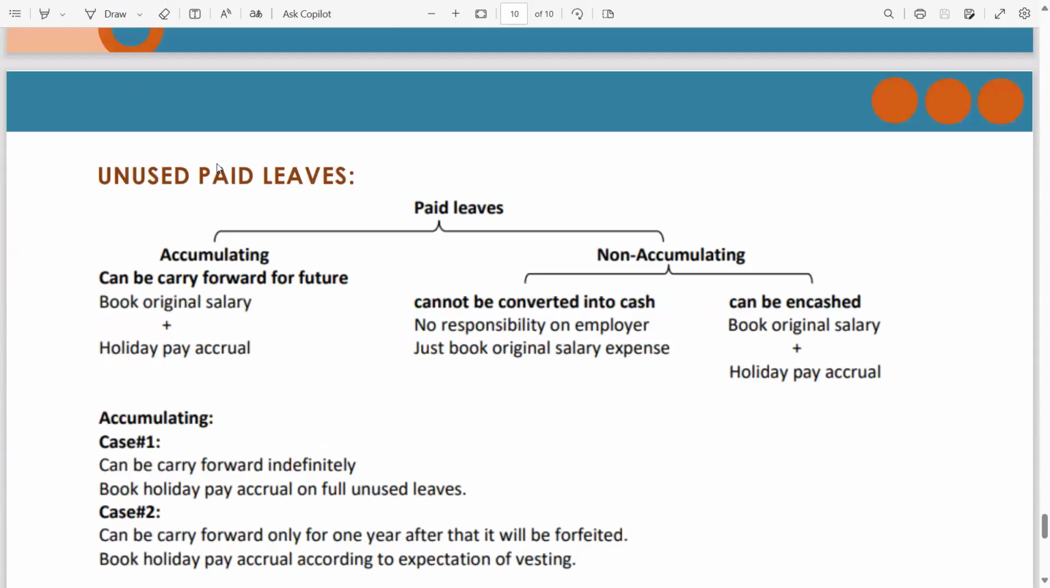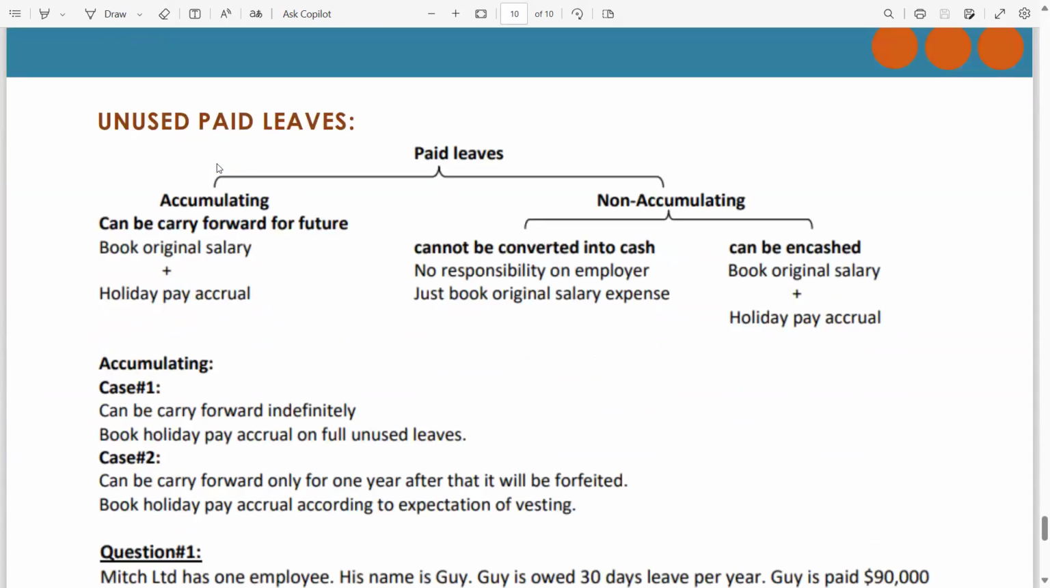Now, unpaid leaves. Unpaid leave means, let's say the employees are allowed to take 30 days leave in a year, and the employee takes 20 leaves out of 30 leaves. So it means 10 leaves are unused. Now what to do in this case? Paid leaves: accumulating, non-accumulating.